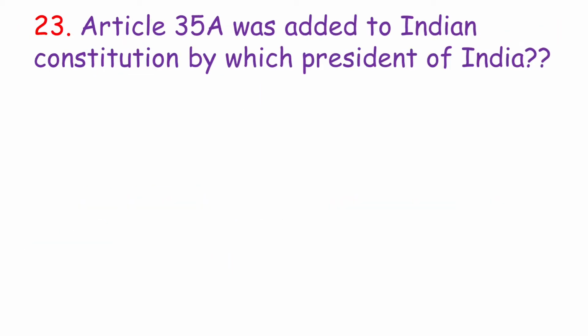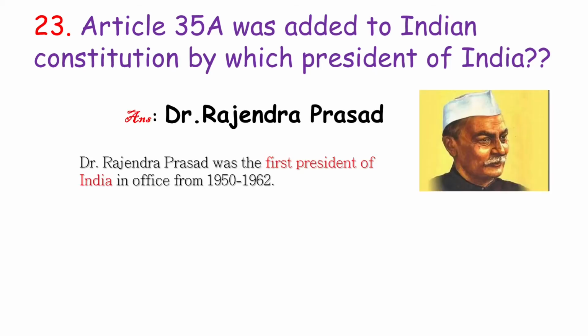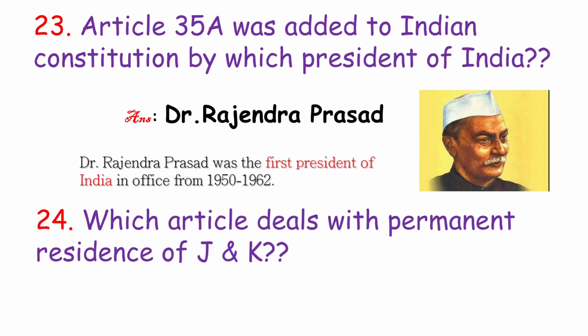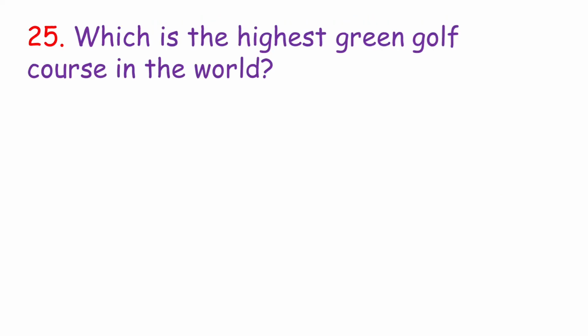Article 35A was added to the Indian Constitution by which President of India? Answer: Dr. Rajendra Prasad. As we know, Dr. Rajendra Prasad was the first president of India and he was in office from 1950 to 1962. Which article deals with permanent residents of Jammu and Kashmir? Article 35A. Which is the highest green golf course in the world? Answer: Gulmarg Golf Course.